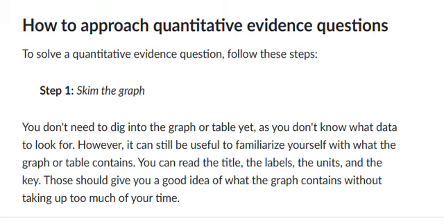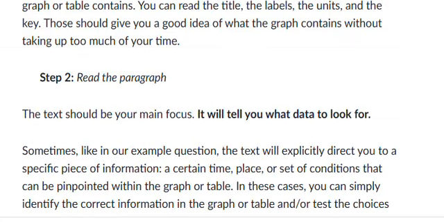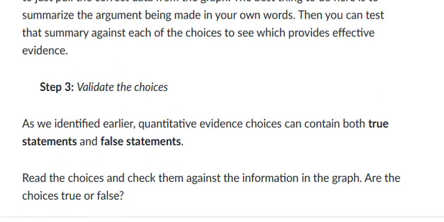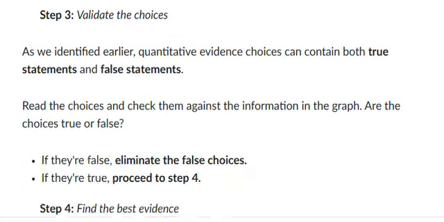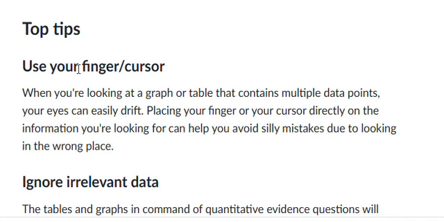And how do we approach it? First of all, skim the paragraph. In some types of questions we need to scan, but here we can easily skim, because the graph is also telling us about it, and we don't have a lot of time on the test day. So I guess skimming will be the best step. Read the paragraph, see what the data is looking for, go for the validated choices, and find the best evidence. What could be the top tips?